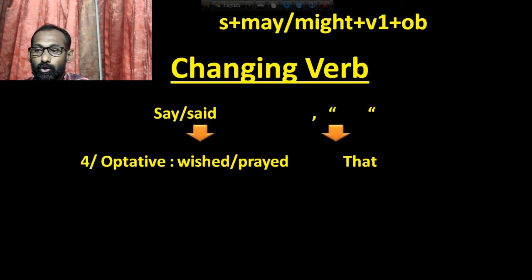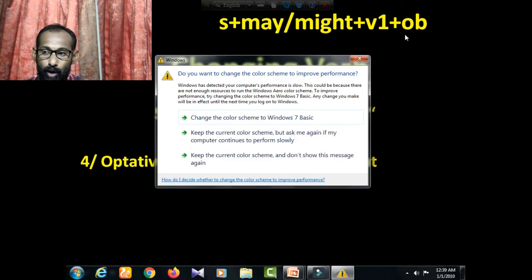Then the optative sentence, it is very important. Actually, you have to use wished or prayed instead of say or said. And then you have to use that instead of inverted comma. The next structure will be subject plus may or might. You can use may for present tense and might for past tense. That means the structure will be subject plus may or might plus verb 1 plus object.